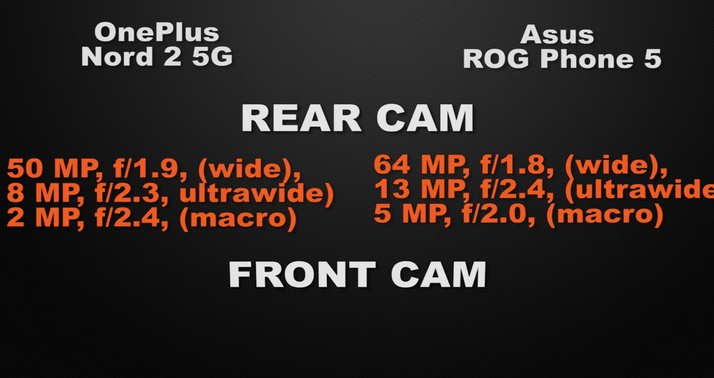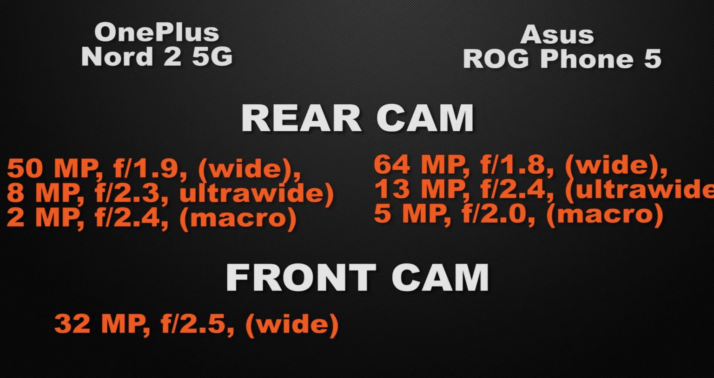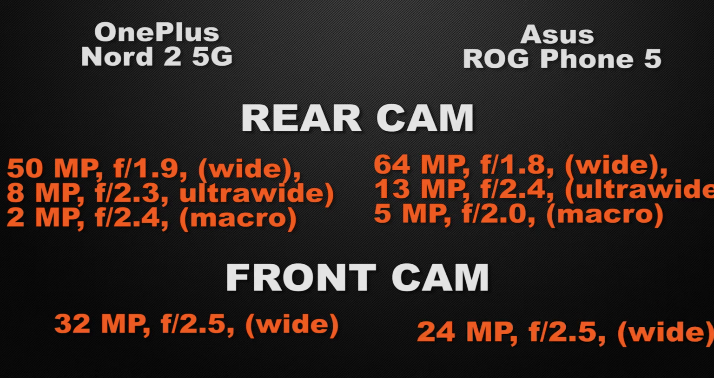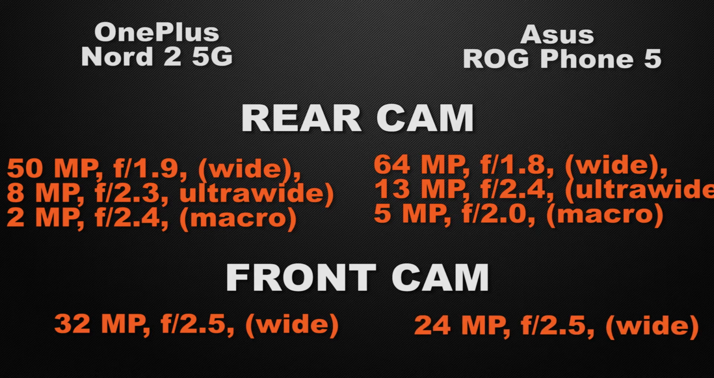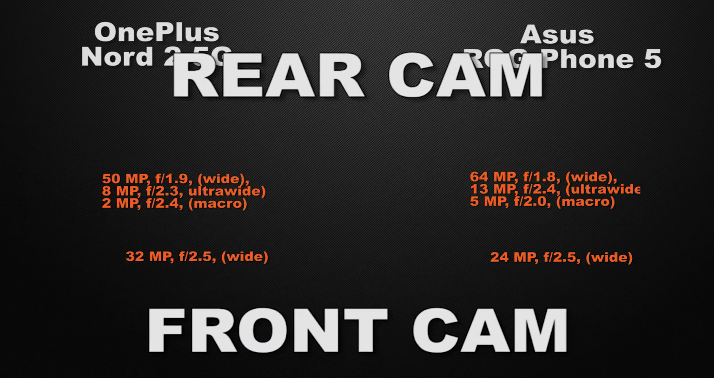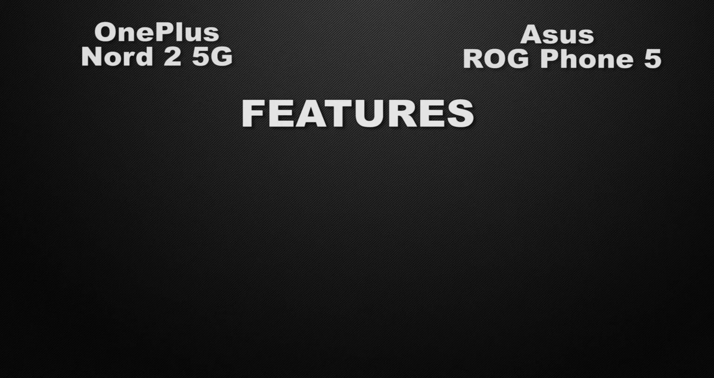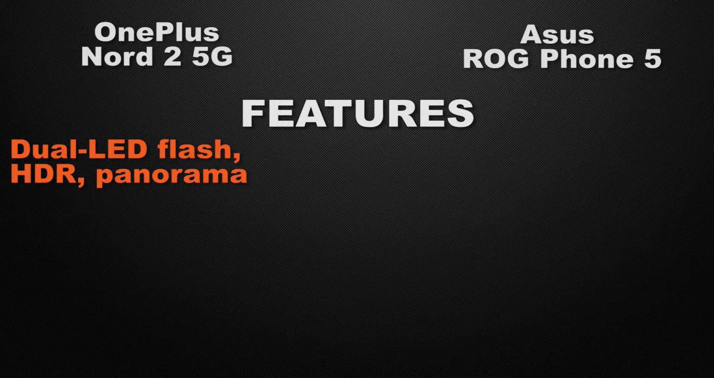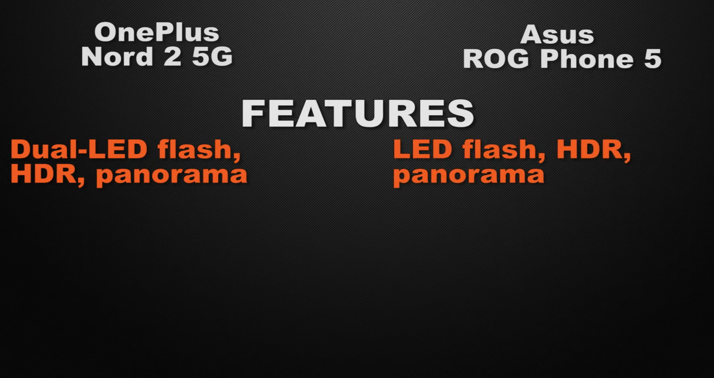of photos. And about the front camera of the devices, Nord 2 have 32 megapixel of wide camera, whereas ROG Phone have 24 megapixel of wide camera. So the winner here is Nord 2 because it have 32 megapixel of wide camera which can take high resolution of photos. Let's talk about the camera features of the devices. Nord 2 have dual LED flash, HDR and panorama, whereas ROG Phone have LED flash, HDR and panorama. So the winner here is Nord 2 because it have dual LED flash.